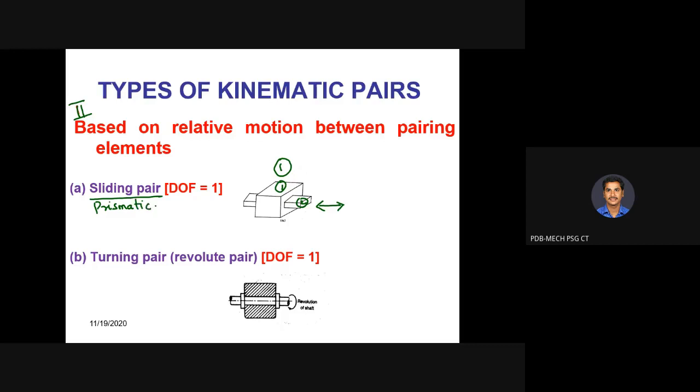Only linear motion is there between the elements, so we can call it a sliding pair. With respect to one link, another link is going to slide. So, sliding pair or prismatic pair. Let me come to degrees of freedom later. The next classification under the motion between the pairing elements is the turning pair. So when do we call it a turning pair?